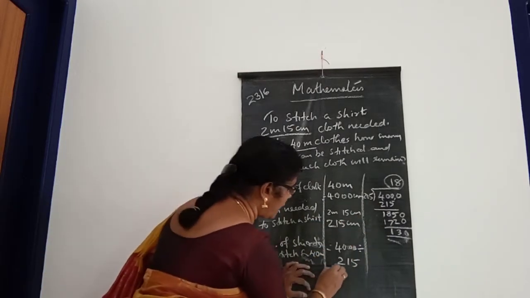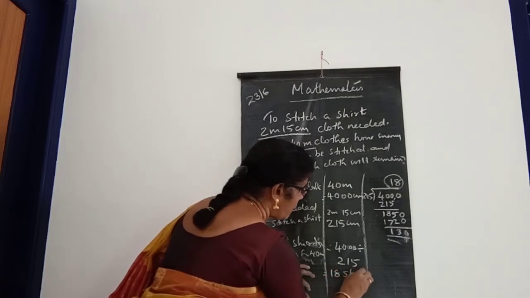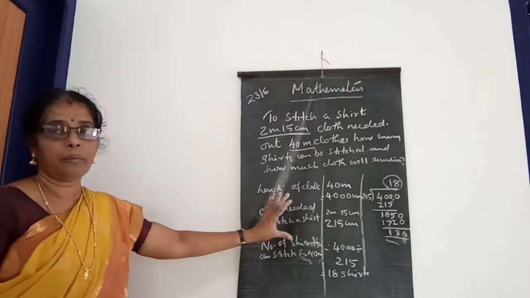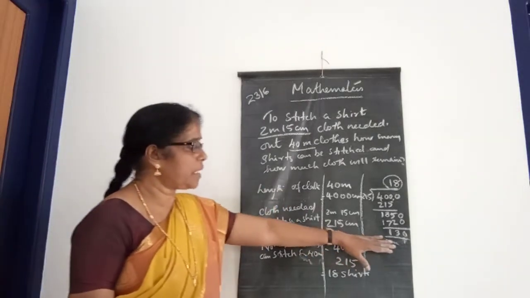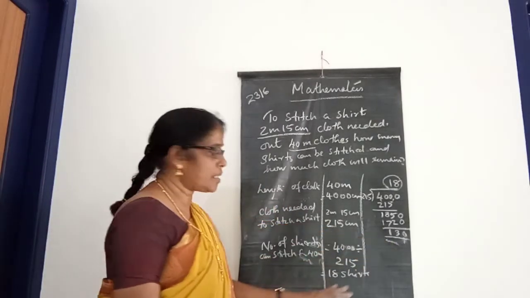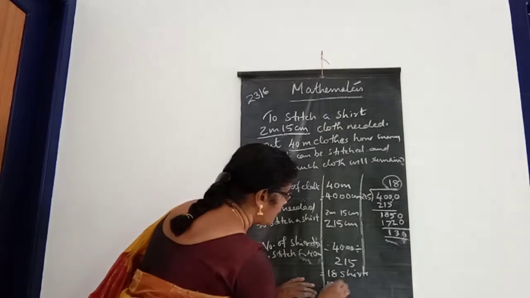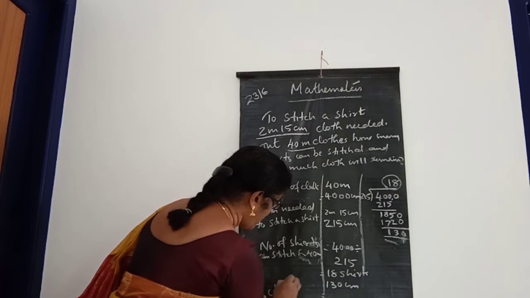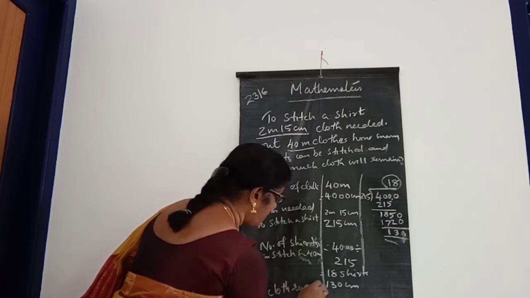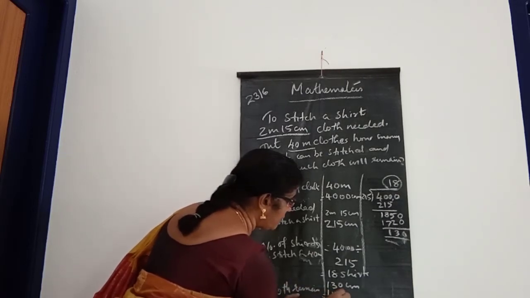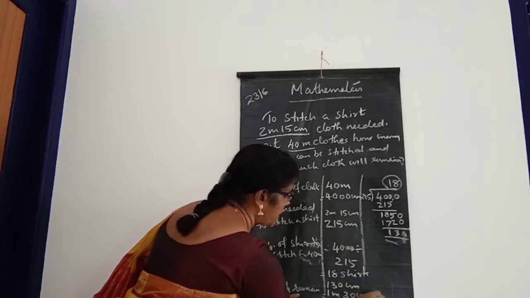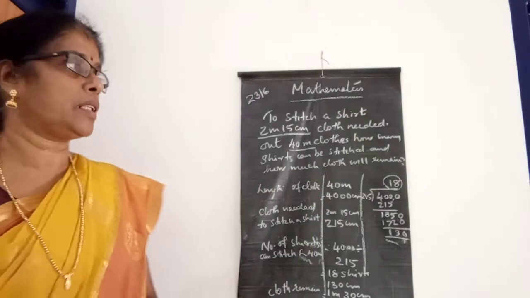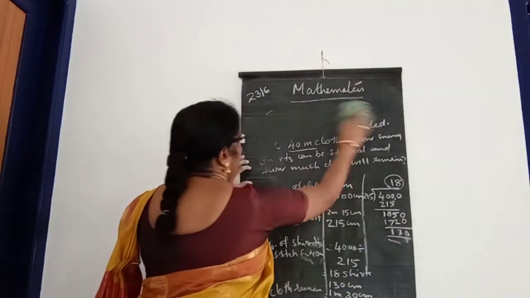How many shirts? 18 shirts. You can stitch 18 shirts from 40 meter cloth. And what is remaining? 130. 130 means 130 centimeter. 130 centimeter means cloth remaining is 1 meter 30 centimeter. Okay, 1 meter 30 centimeter. Okay. Yes, next one.